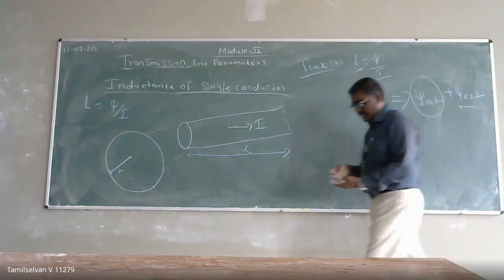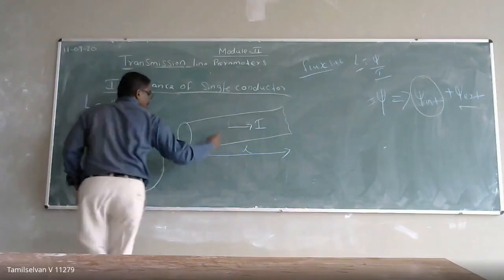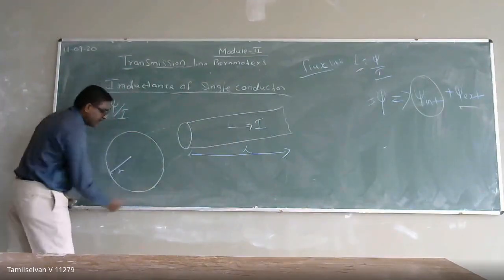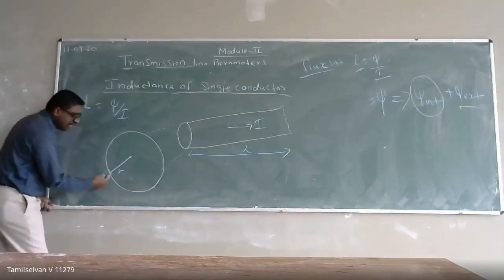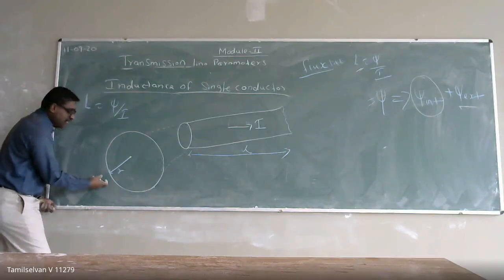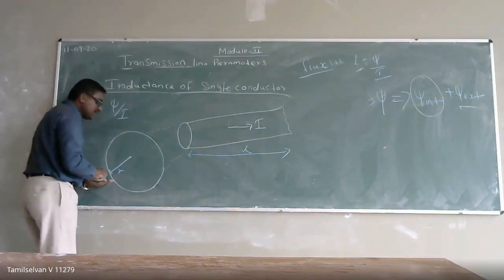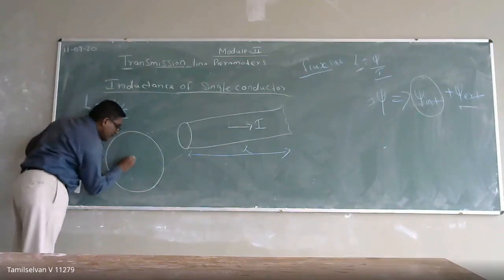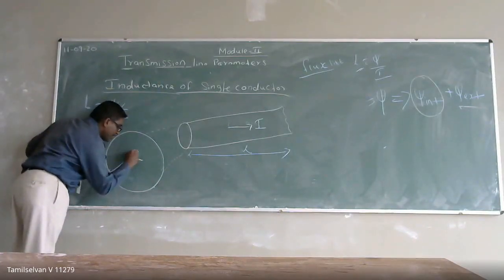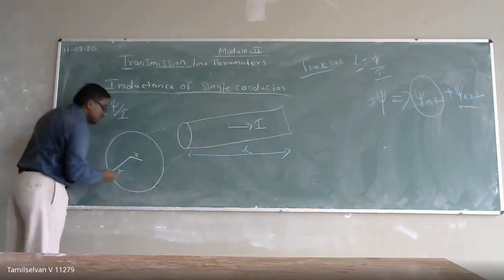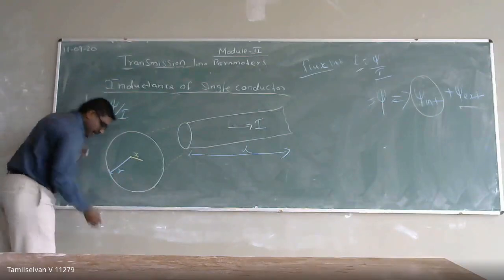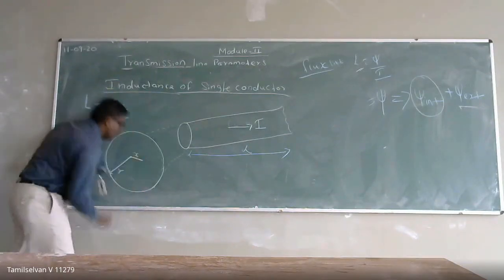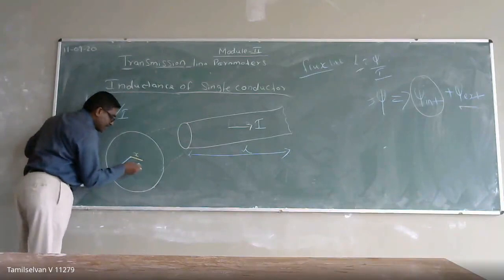Okay. So to calculate the flux linkages, I have considered an L length of conductor. I have taken the cross-section, which has a radius of R. In this radius R, I am going to consider a small cross-section, which is located at a distance of x. I am considering the cross-section at a distance of x.